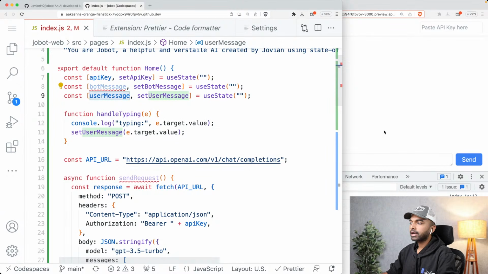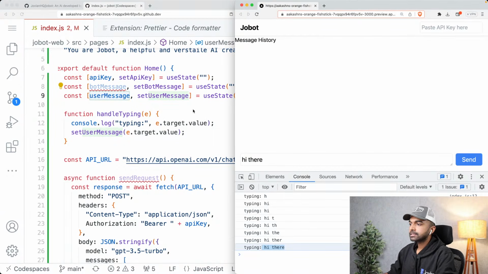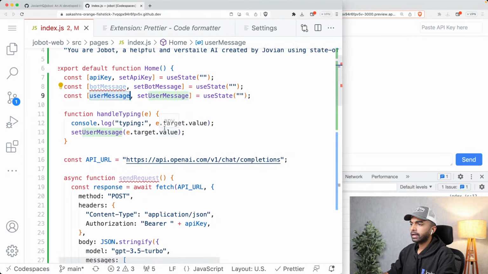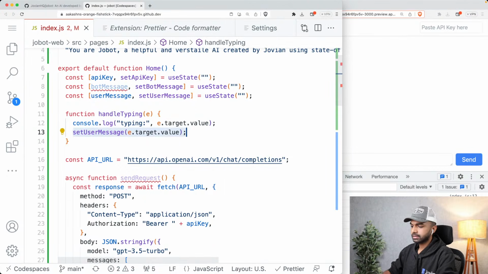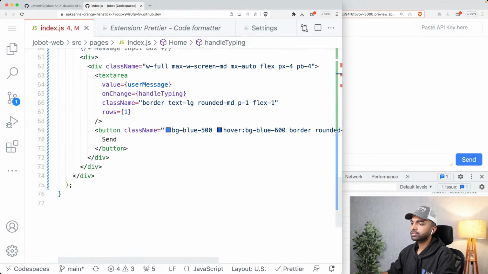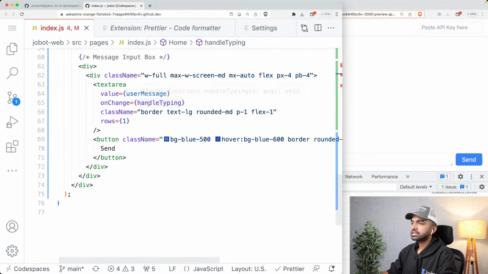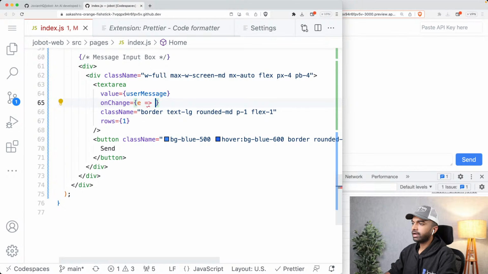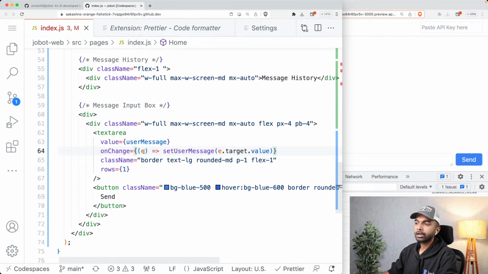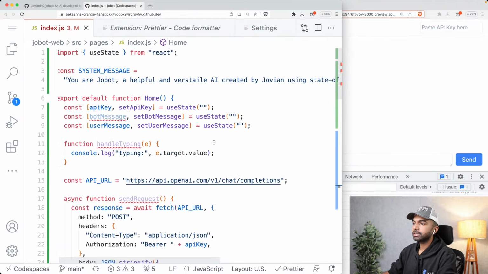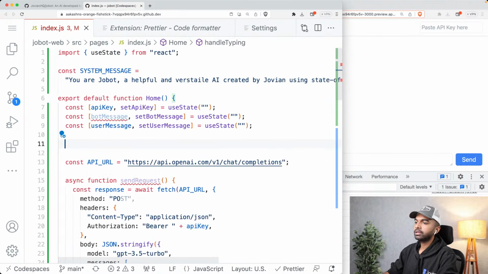Okay, so that's great. So now let me just go back and set this directly on the text area because I don't need the console log anymore. So I'm just going to say onChange, take the event and just set user message as e.target.value directly as an anonymous function on the text area. Okay, let's get rid of handleTyping.